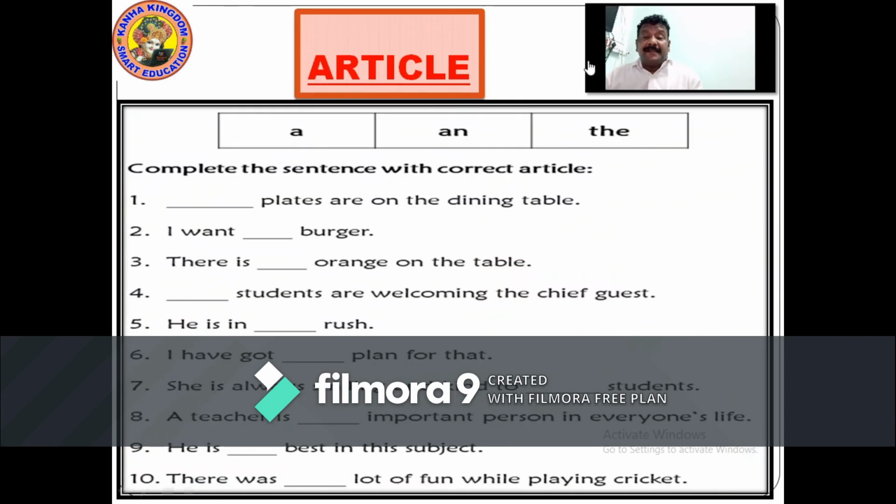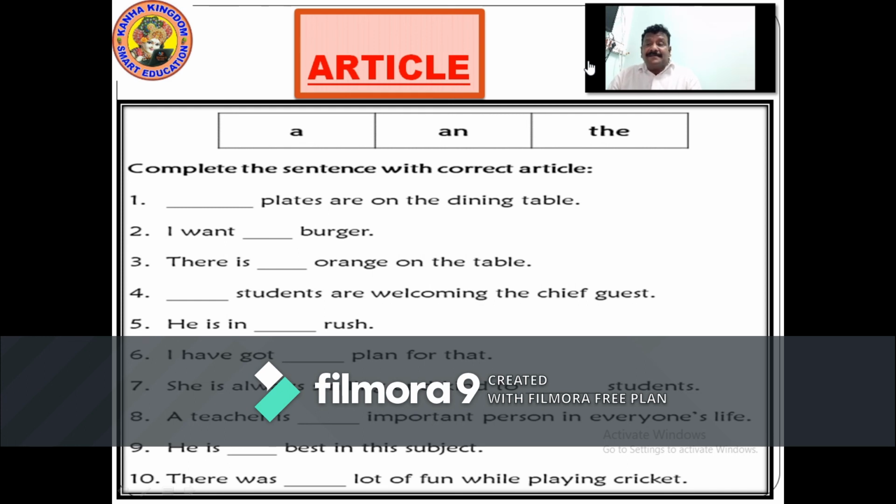Now let's look into the articles, where we have to use a, an, and the. Okay. Dash plates are on the dining table. The plates are on the dining table. I want dash burger. I want a burger. There is dash orange on the table. There is an, A-N, orange on the table. Dash students are welcoming the chief guest. The students, T-H-E, the students are welcoming the chief guest.